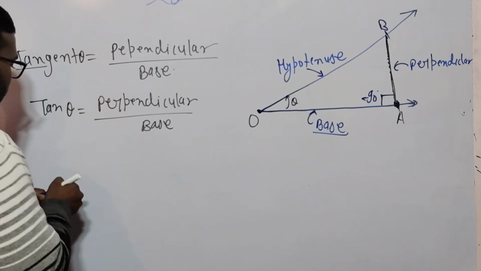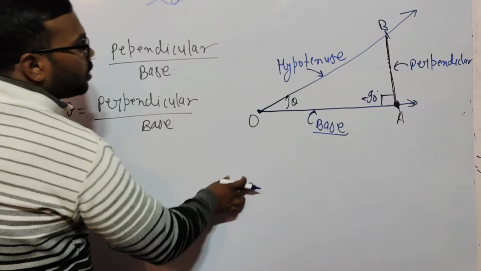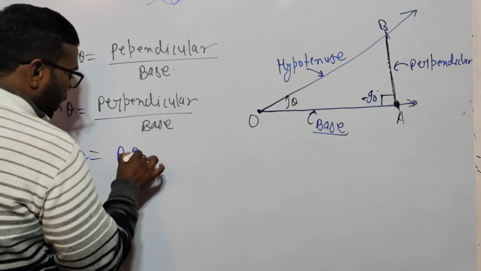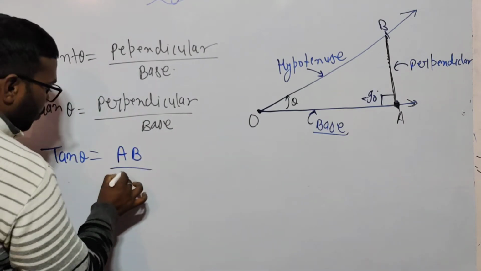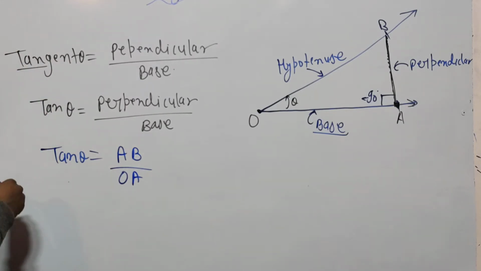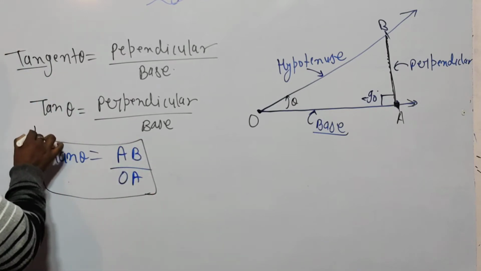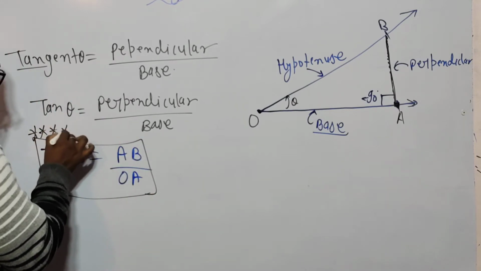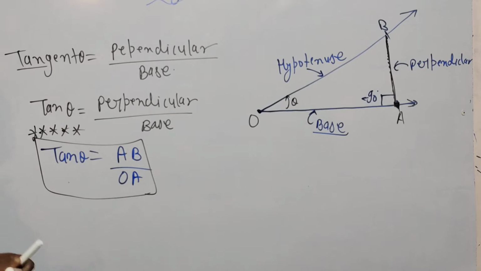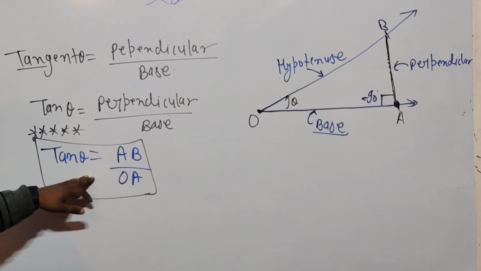So tan theta is equal to perpendicular AB upon base OA. Okay, so this is the third trigonometric ratio, and this is also very important because the relation between sin theta and cos theta, the first relation, is got from tan theta. That's why it's very, very, very important.